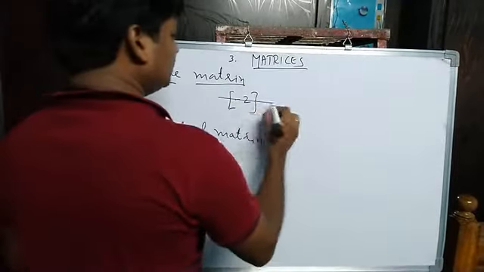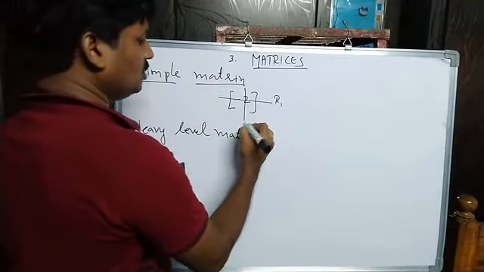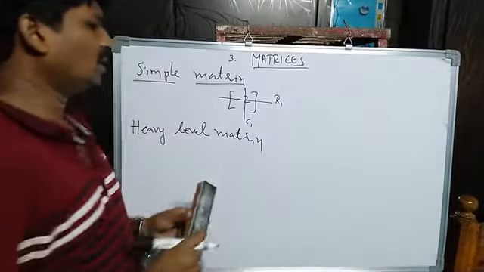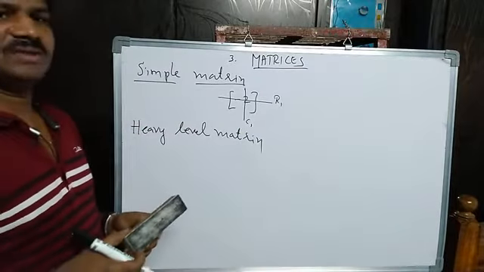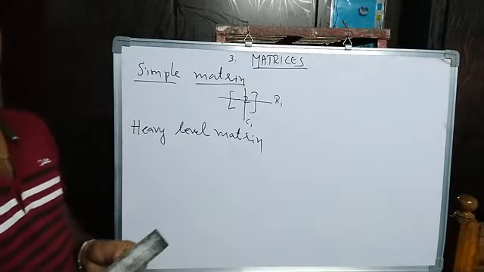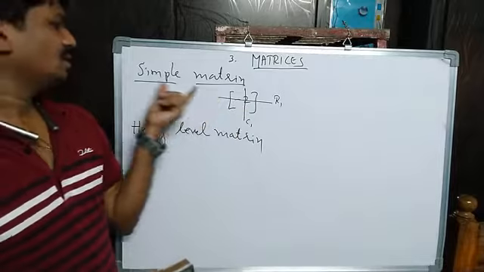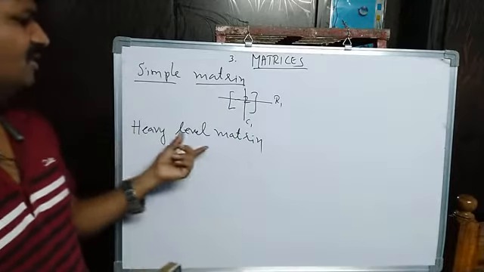So here, observe how many rows and how many columns are there? One row, R1, and one column, C1. That means a matrix which is having one row and one column, that type of matrix is called a simple matrix. And next, heavy level matrix.